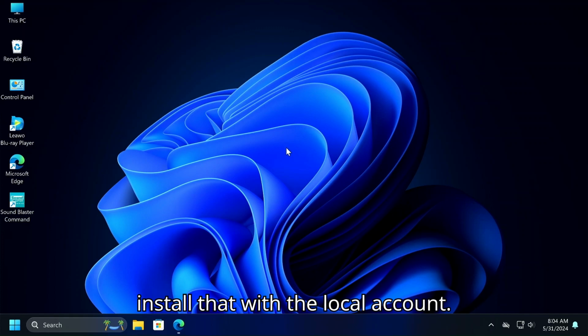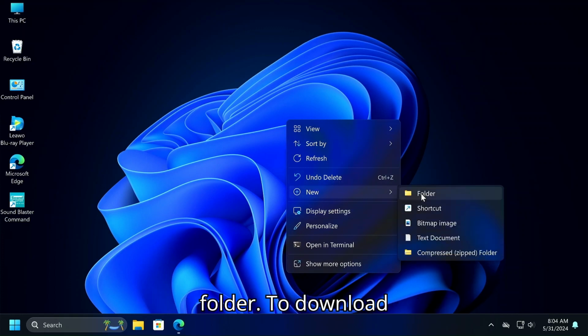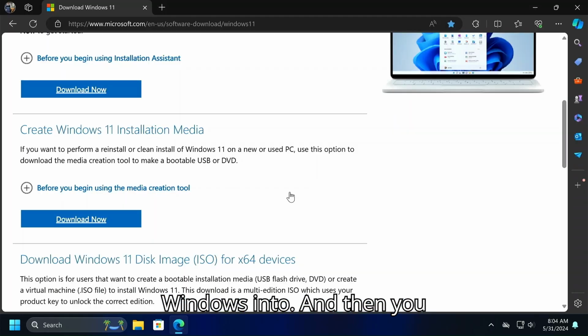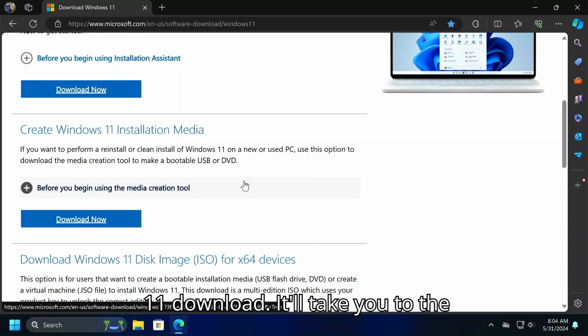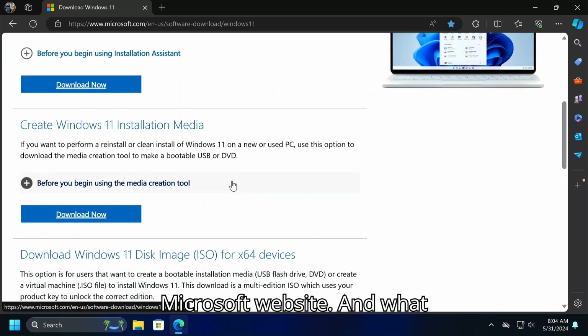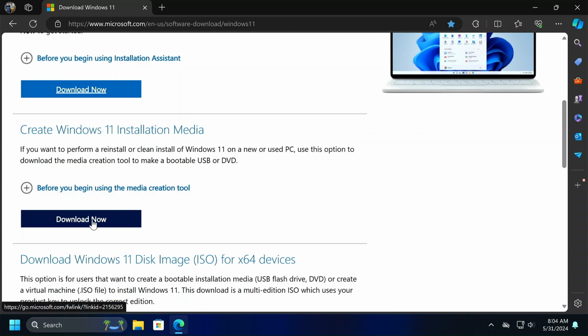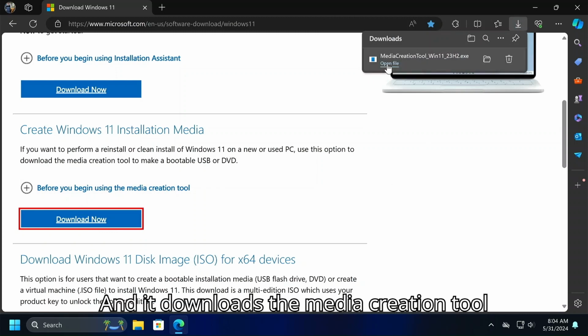the local account manually. So the first thing I want to do is create a new folder to download Windows into. And then you go to Google and type in Windows 11 download. It'll take you to the Microsoft website. And what you want to do is create Windows 11 installation media. So you click on that and it downloads the media creation tool.